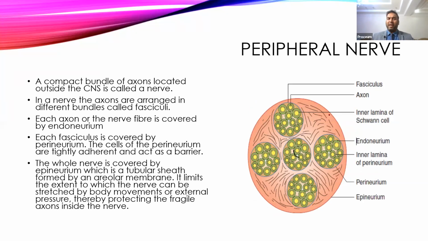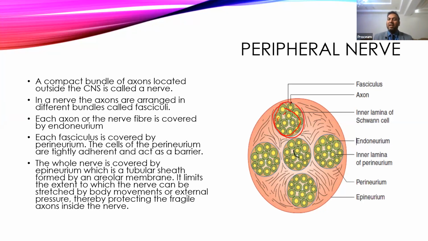Okay, then come to the nerve proper. Nerves are nothing but groups of axons, and they are part of the peripheral nervous system. A bundle of axons which comes outside the central nervous system is called a nerve. They arrange themselves in small bundles, and these small bundles are called fascicles. Now how does a fascicle form? Each axon is surrounded by Schwann cells, and these Schwann cells anchor to each other and form a group of nerve fibers. The Schwann cell is also surrounded by the endoneurium, another fibrous tissue, and these fibrous tissues stitch to each other to form a group of nerve fibers called a fasciculus.